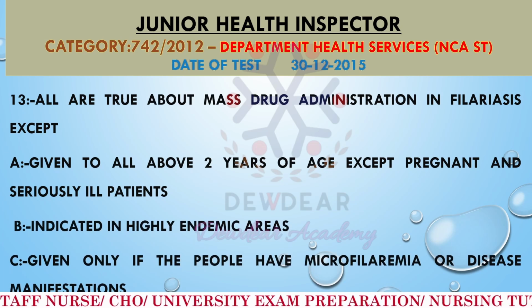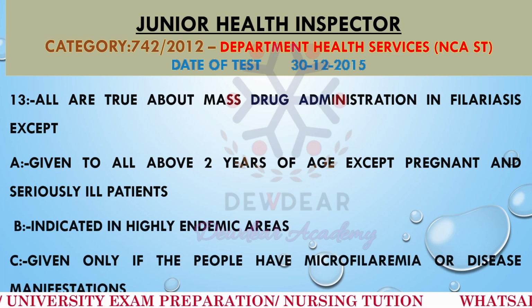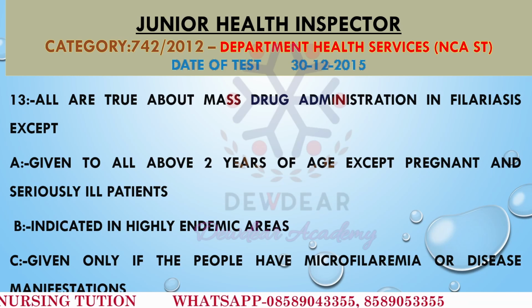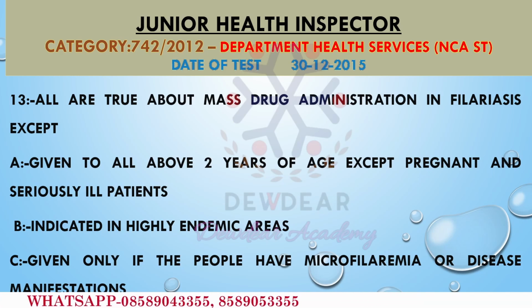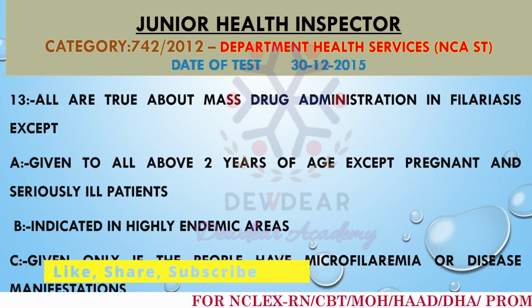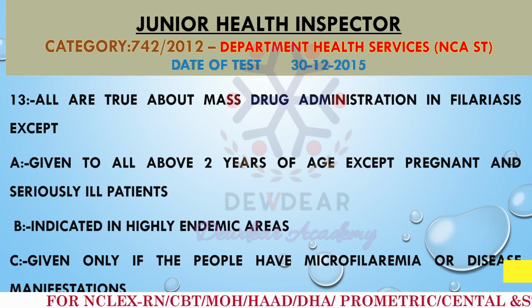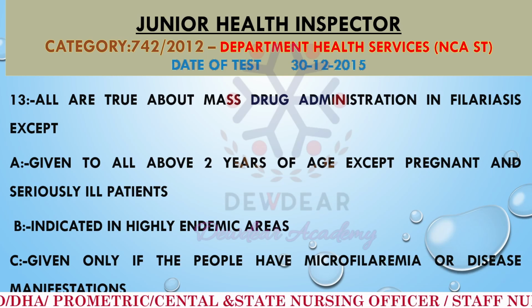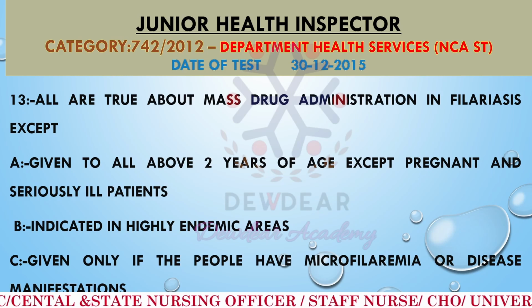Option B: it is indicated in highly endemic areas. Option C: it is given only if the people have microfilariemia or disease manifestations.